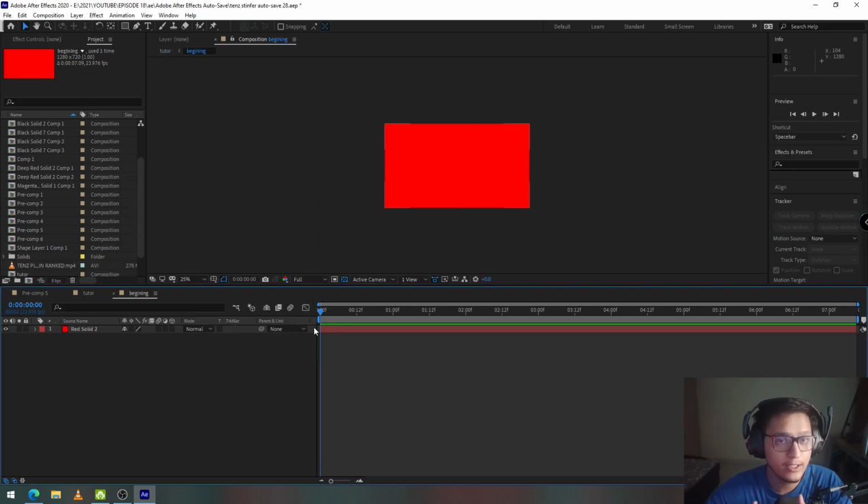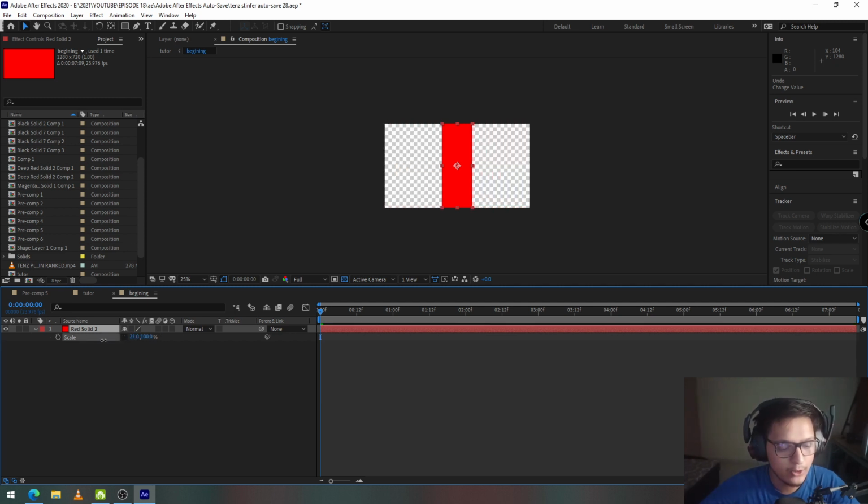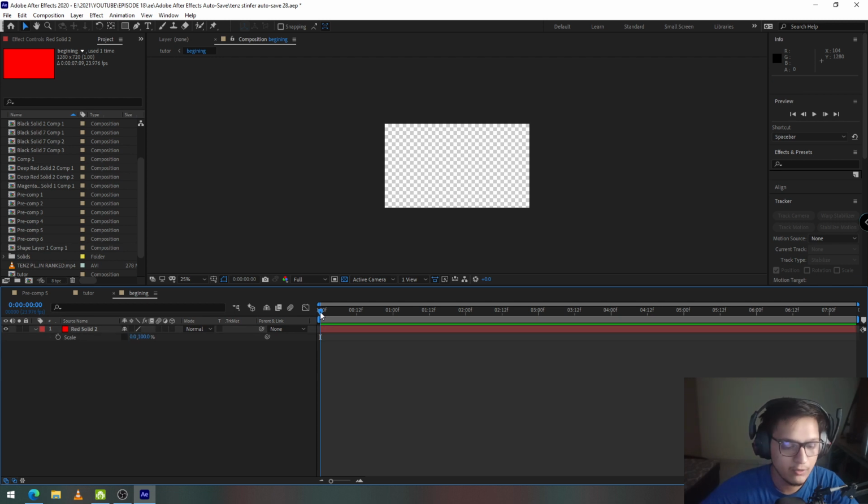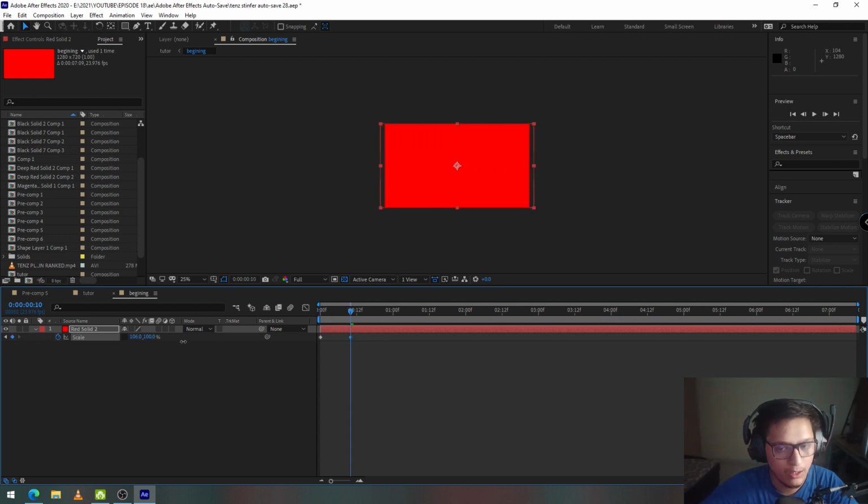Okay, so we have to make a red solid expand from the center towards the side, which is easy because we can just increase its scale value from 0 to 100. But we do not want it to scale in the vertical direction, only in the horizontal direction. To do that, I'll click on the red solid and press S. This gives me the X and the Y value of the scale property. I'm going to reduce the X value to 0 at the beginning of the composition at 0 frames, and click on the stopwatch button to create a keyframe at 0 frames. I'm going to move ahead a couple of frames and increase the X value to 100.